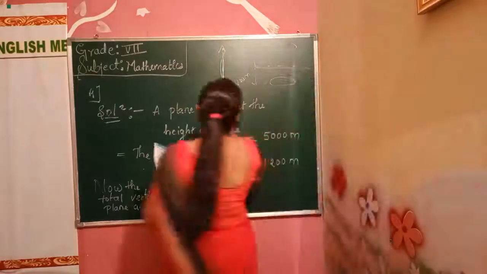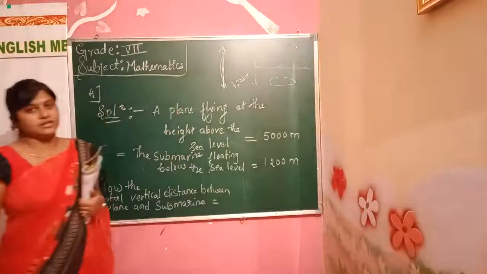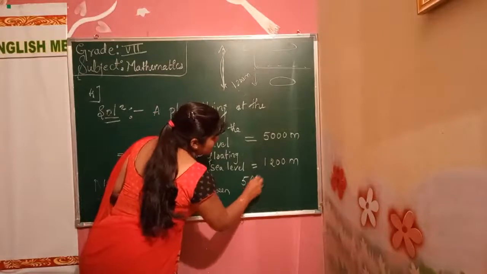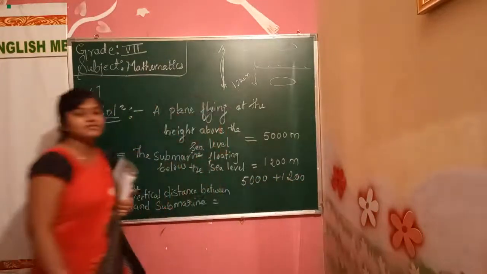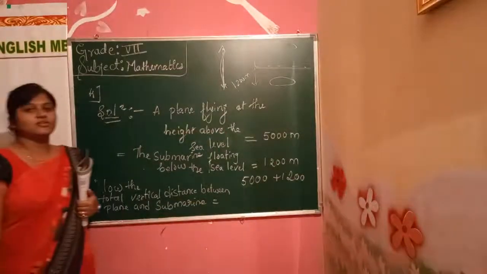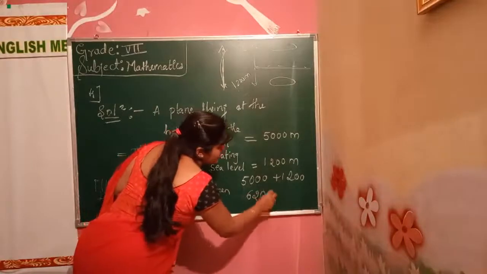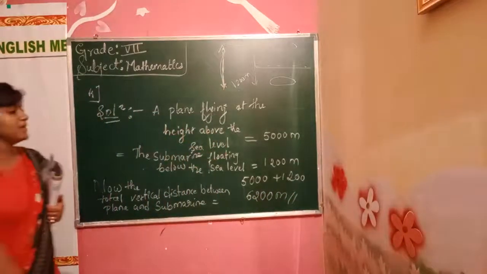Now what do we have to do? We have to add these two. We'll get the total vertical distance. Now add it: 5,000 plus 1,200. What is the answer? 5,000 plus 1,200 will be what? 6,200 meter. The vertical distance between the submarine and the plane will be 6,200 meter.